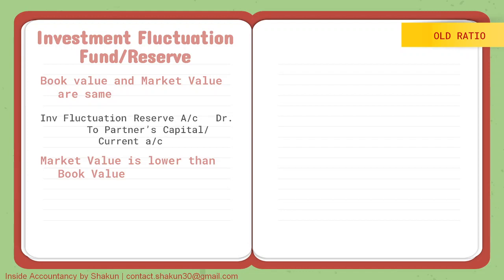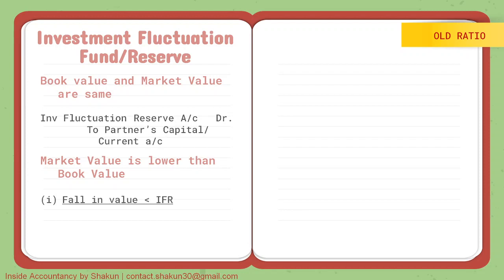Next we have when the market value is lower than the book value. In that case, the book value is 2 lakh, but the market value, let's say, is rupees 1,90,000. In that case, there is a loss of 10,000. That loss should be covered up from IFR.